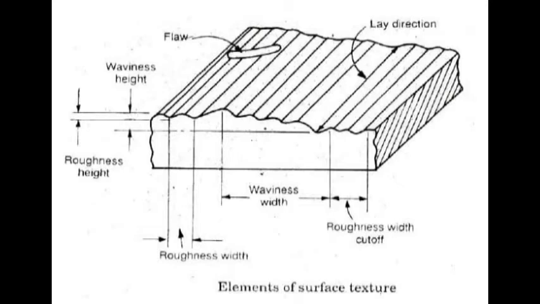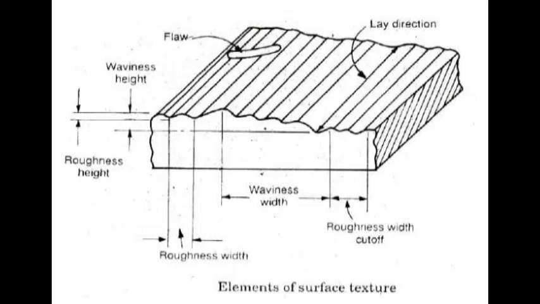This is the maximum width of the surface irregularities that is included in the measurement of roughness height. This is always greater than roughness width and is rated in centimeters.